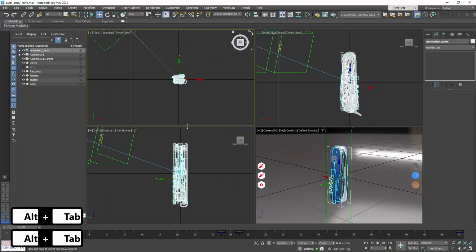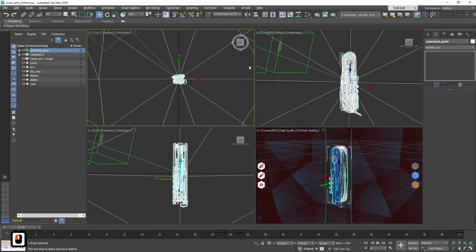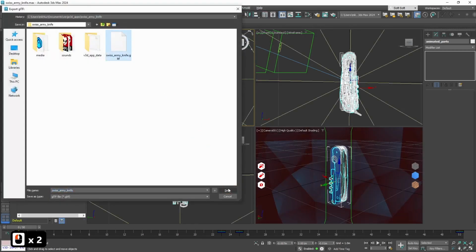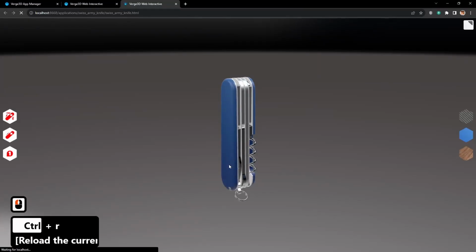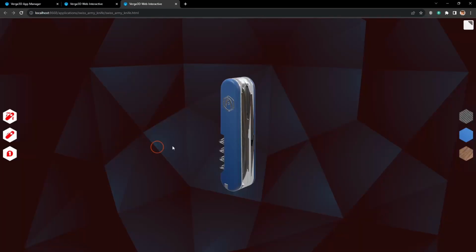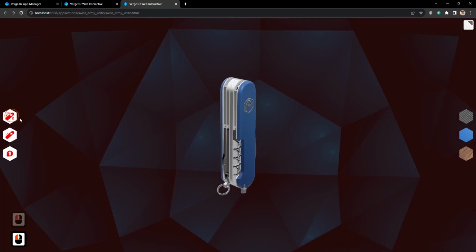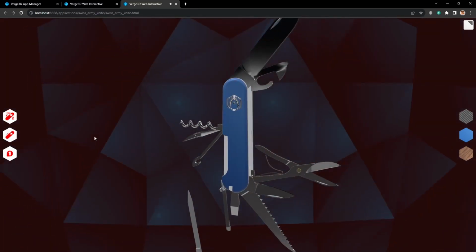Last thing to do is to bring back the environment sphere. Now let's re-export. Back to the application. Reload it. And now everything is in place.